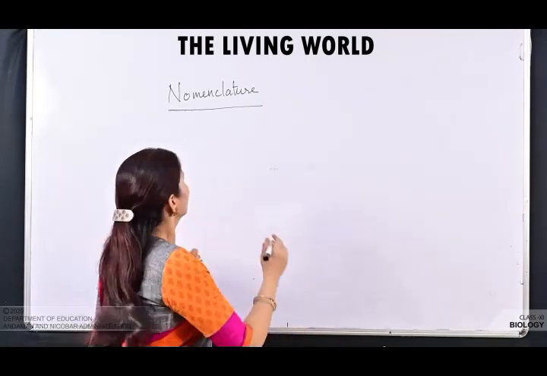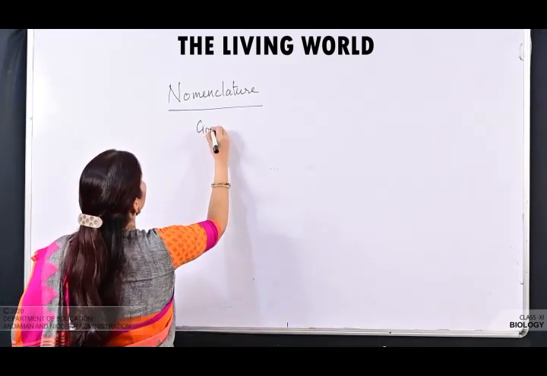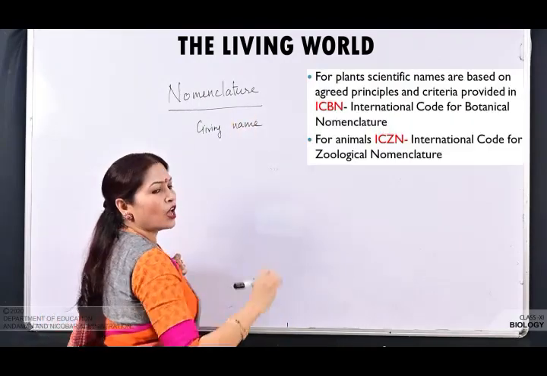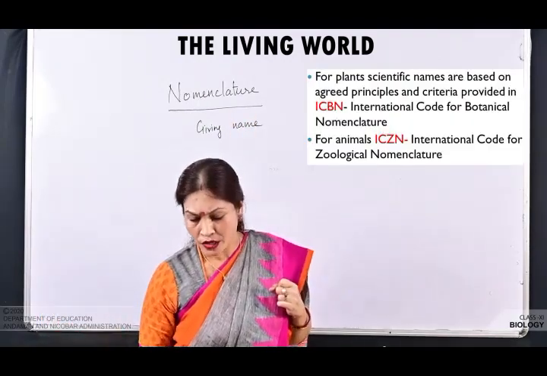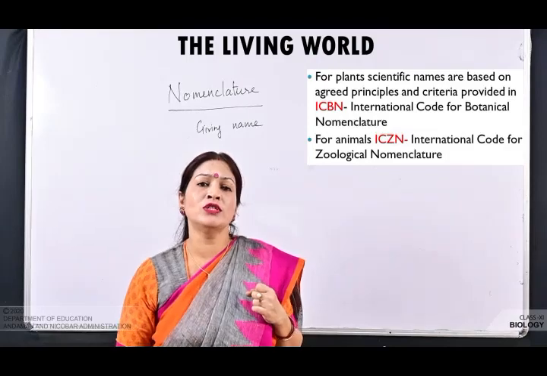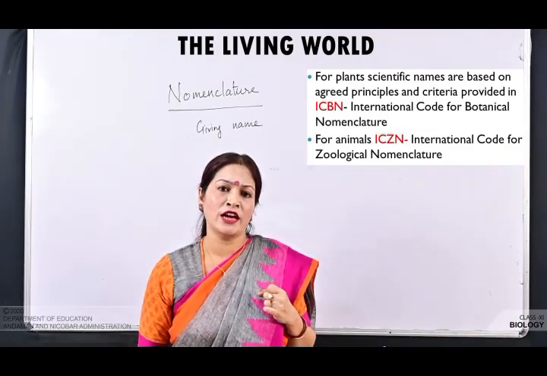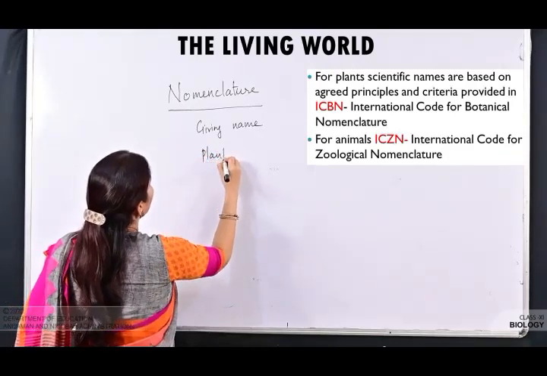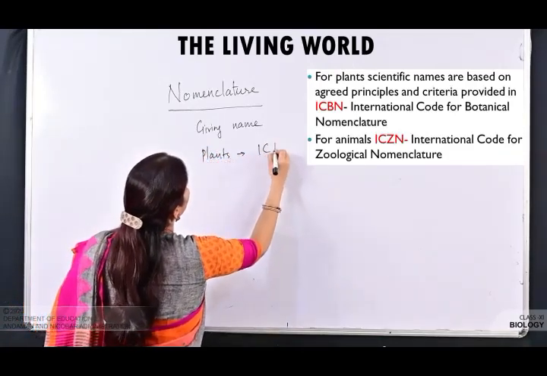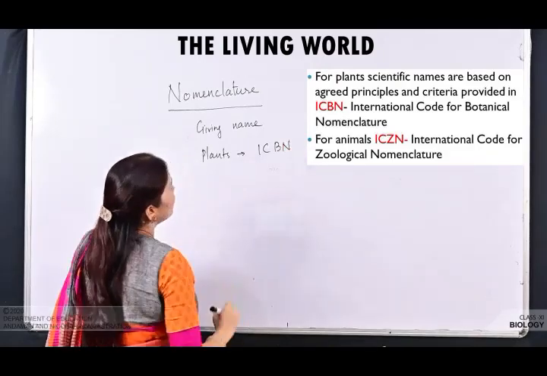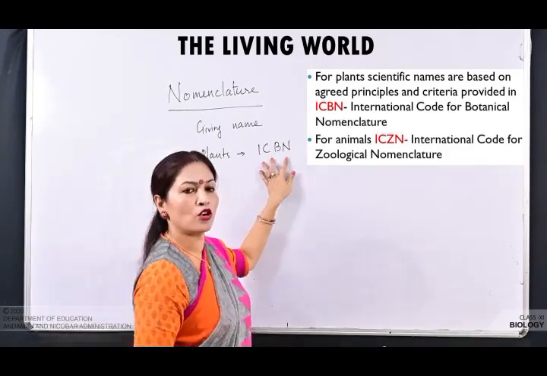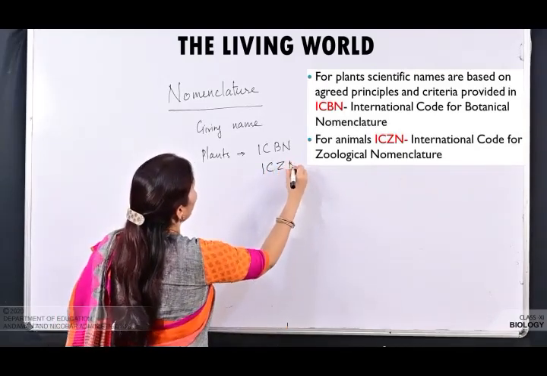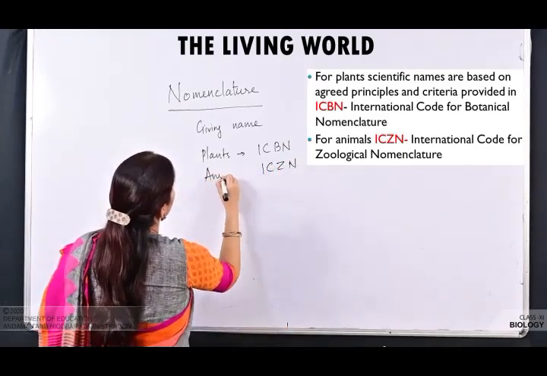Okay. Giving a name to an organism. और ये जो name है, this name is based on certain agreed principles and criteria. And for plants, it is based on ICBN, International Code for Botanical Nomenclature, and for animals, ICZN. Animals के लिए ICZN है.